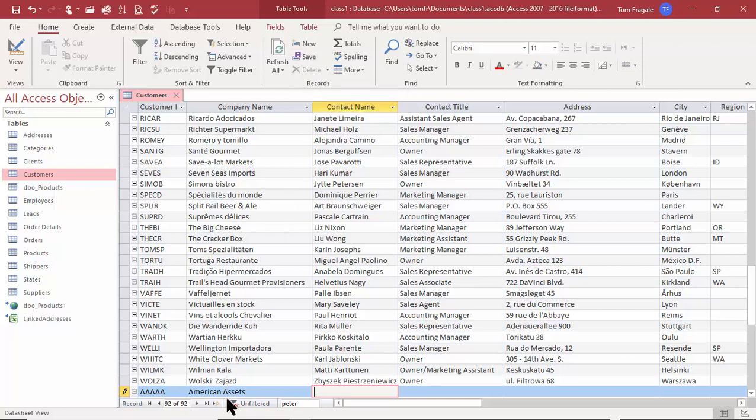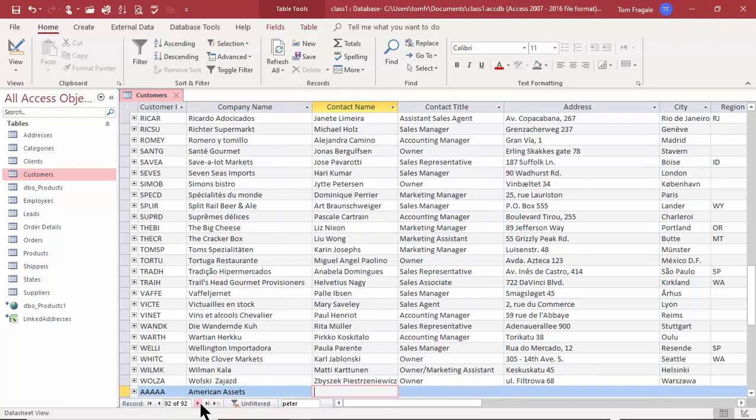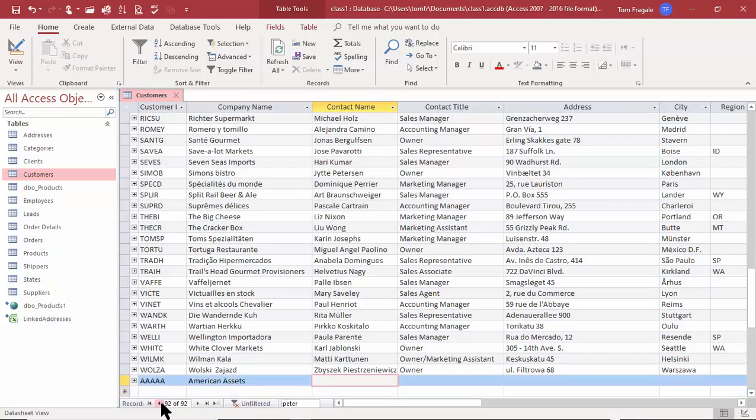Now, another way to add a record is to click on this asterisk over here. That would also add a record as well. Then you can go back and forth with your records with the record navigator. So if I click on this arrow, you see how I'm back to the first record. This one would be previous. This is next. And then this will bring you to the last record again. So it's easy to navigate back and forth among the records.